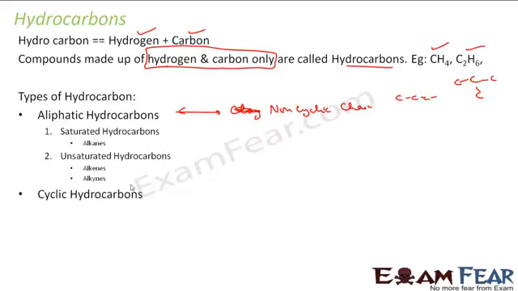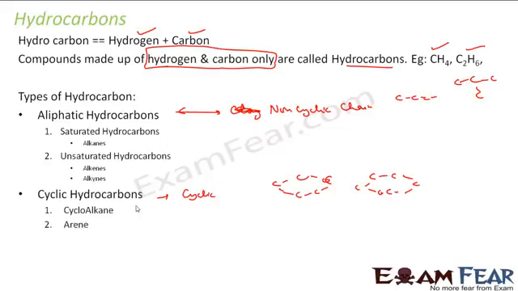I also have cyclic hydrocarbons. So in this, we have a cyclic chain, for example, like this. Something like this, right? It is a cycle form, so it forms a cycle. In this case, it is 5. It can have 6 also. Let's study more detail. So it has 6 now, right? So it's cyclic hydrocarbons. There I have cycloalkanes, and then I have arenes.